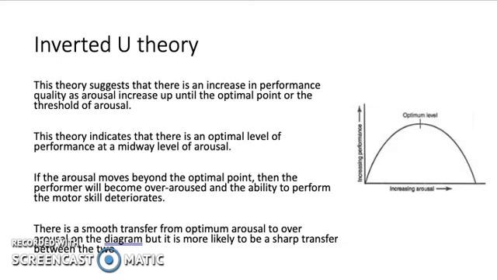The inverted U theory. This theory suggests that there is an increase in performance quality as arousal increases up until the optimal point or the threshold of arousal. This theory indicates that there is an optimal level of performance at a midway level of arousal. If the arousal moves beyond the optimal point, then the performer will become over-aroused and the ability to perform the motor skill deteriorates.